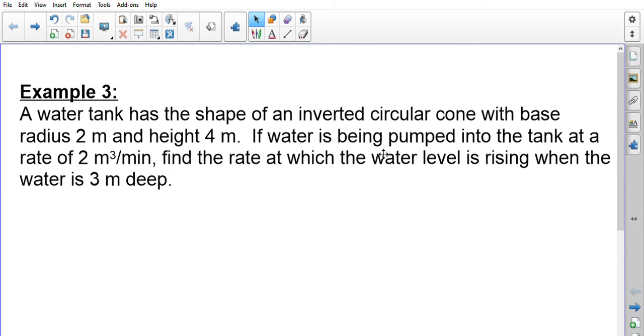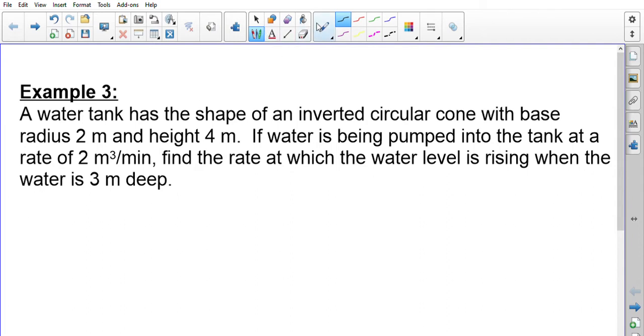Water is being pumped into the tank at a rate of 2 cubic meters per minute. They're asking us to find the rate at which the water level is rising when the water is 3 meters deep. So to begin with, we start